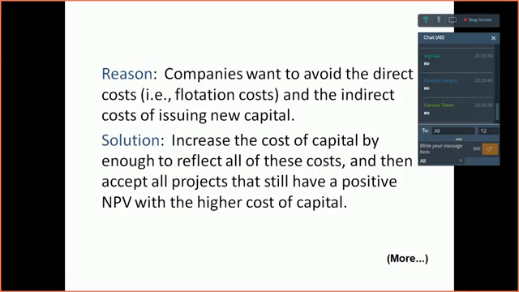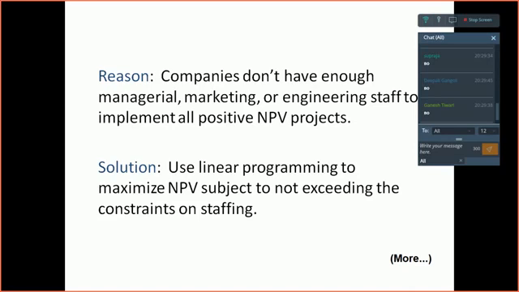So here we have decided to fix up a budget, and in that budget only we want to decide which are the projects. So capital rationing means that when you fix up the total amount that you're going to invest in the capital projects, the idea is basically, one, we do not want to go for new equity or new loans, because this will make our business riskier, and we will also have to incur a lot of costs, which can be direct costs or indirect costs. But the idea is that you increase the cost of capital and then see which are the viable projects.